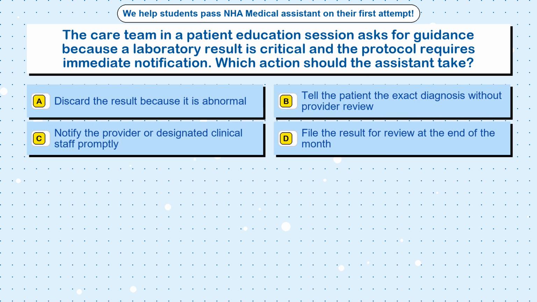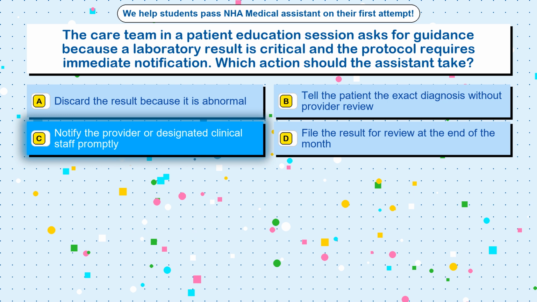Question 80. The care team in a patient education session asks for guidance because a laboratory result is critical and the protocol requires immediate notification. Which action should the assistant take? Option A, discard the result because it is abnormal. Option B, tell the patient the exact diagnosis without provider review. Option C, notify the provider or designated clinical staff promptly. Option D, file the result for review at the end of the month.